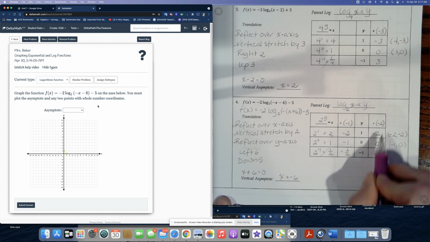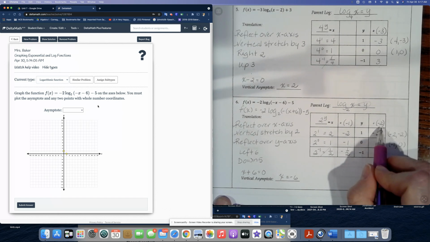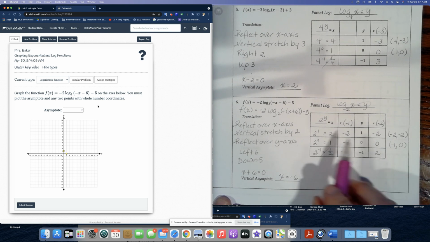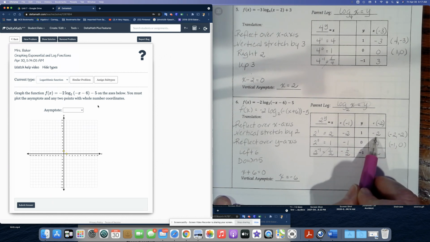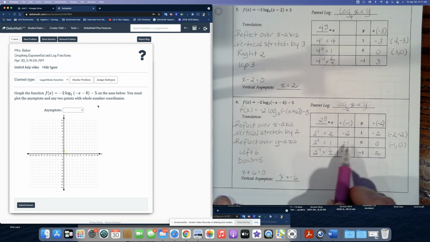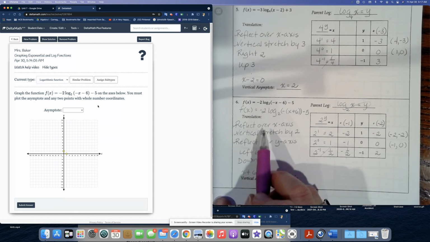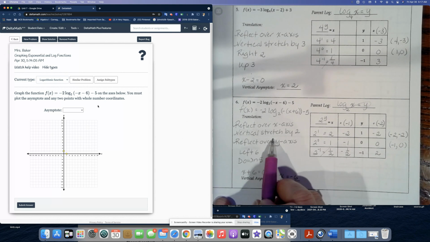And -1 times -2 is going to be +2. So the points that we graph will be (-2, -2) and (-1, 0), and we don't have to graph this last point because the x value is a fraction and we can only graph whole number coordinates. So we've taken care of our reflections and our vertical stretch.